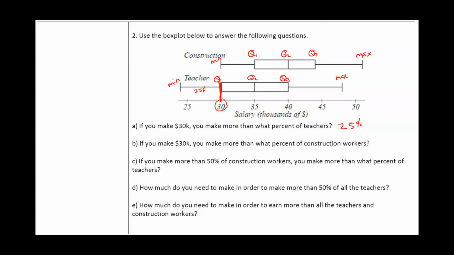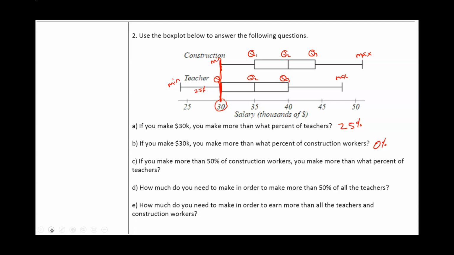Now part B says if you make 30,000, you make more than what percent of construction workers? Well, if you make 30,000, you make the minimum salary for a construction worker. And while other people might make as much as you, nobody makes less than you. That means you make more than 0% of construction workers. So 30,000 is the minimum for construction workers, which means nobody makes less than you. You don't make more than anybody.